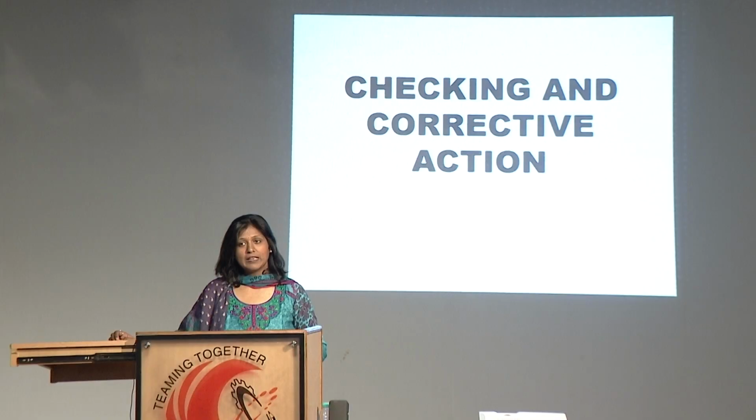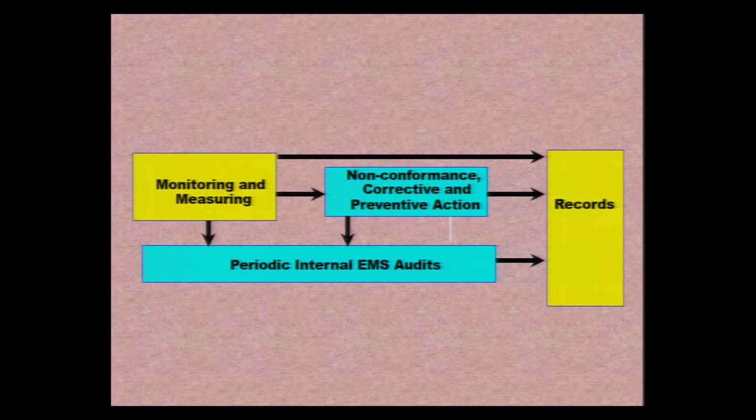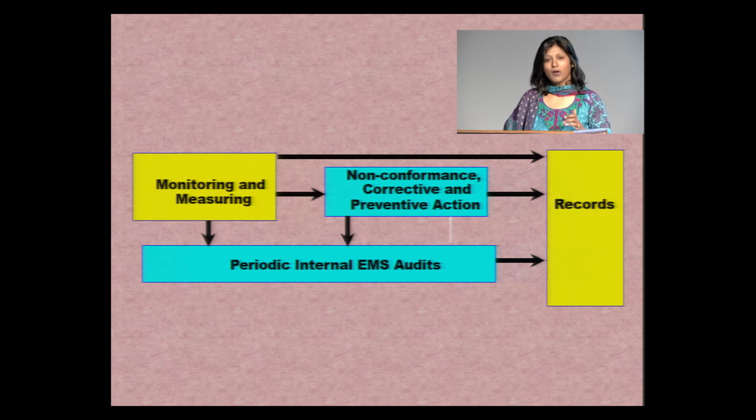Today we will discuss in detail the checking and corrective action part of the ISO 14001 cycle, which is also part of the PDCA cycle. So this is the C, which is the check part, checking and corrective action. If we try to look at it in terms of a flow chart, the first process involves monitoring. We are monitoring the system that has been planned and implemented. Now we have to monitor how it's going. And when we are monitoring, we have to measure it in terms of tangible numbers or some baselines that are established.